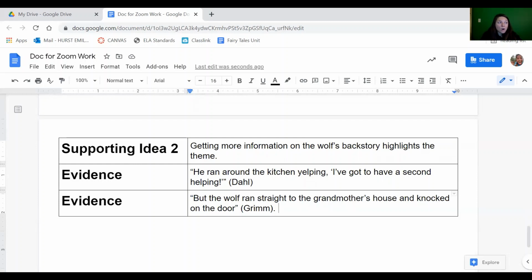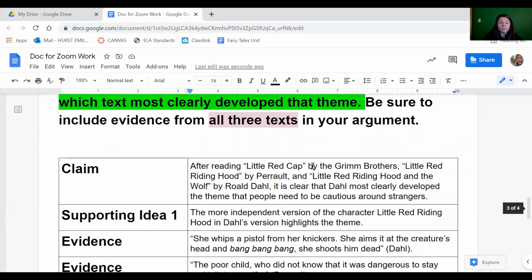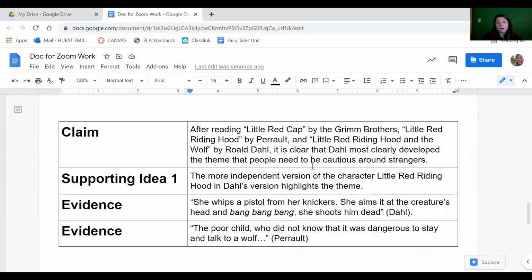I think that it's hard to argue that Roald Dahl's version is the best in terms of supporting the theme that we need to be cautious around strangers. However, obviously I can make that argument. I think the other two, you'll be able to argue easier. So once you have written that flash draft, you are good to go.